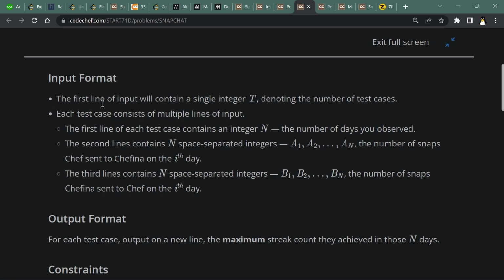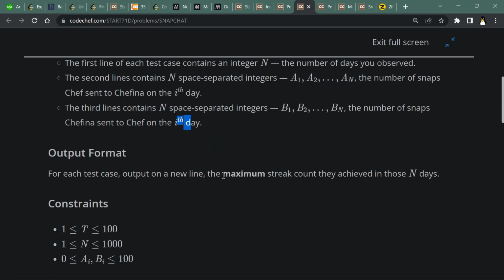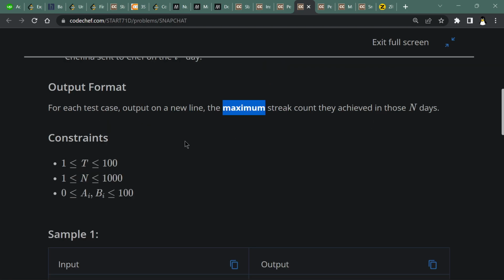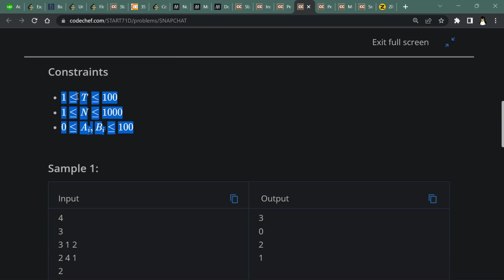The input format is a single integer T, which is the number of test cases, and each test case consists of N, the number of days you observed, then a1 up to an, the number of snaps sent to Safina on the ith day, and similarly b1 up to bn, the snaps sent by Safina to Safe on the ith day. I hope you understand the problem statement, and you have to just output the maximum streak count they achieved in these n days. The constraints are also very small. There are a maximum of 100 test cases, N can be 10 to the power 3, and Ai and Bi are 10 to the power 2 at maximum.